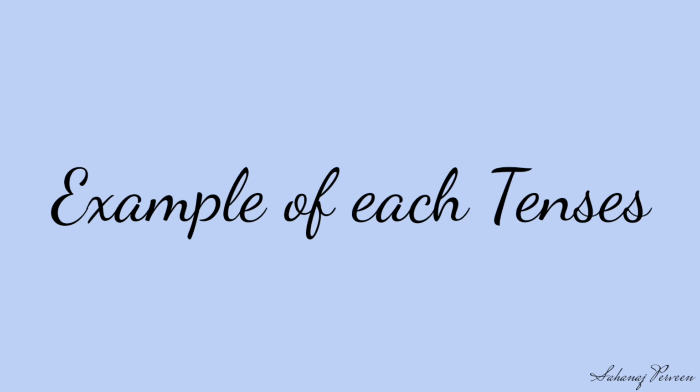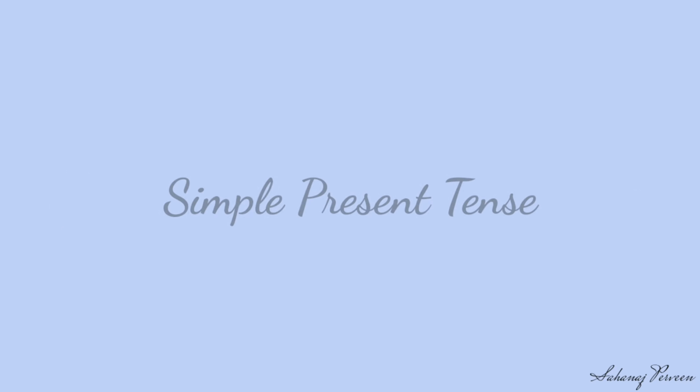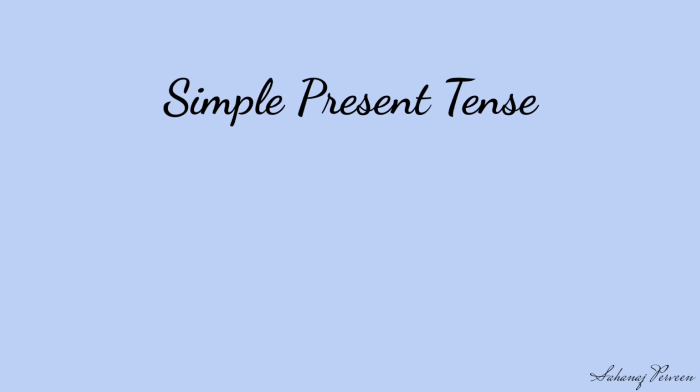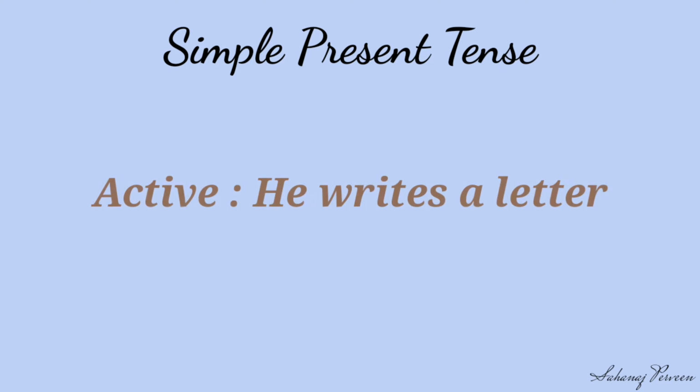Dear students, now you will see the example of each tense to make things clearer. Let's see simple present tense. Active: He writes a letter. To convert it into passive, we will use 5 steps as we discussed previously.